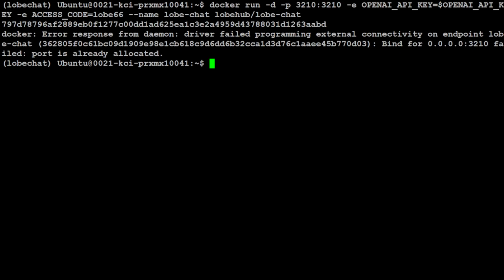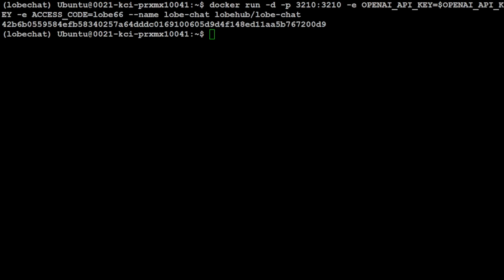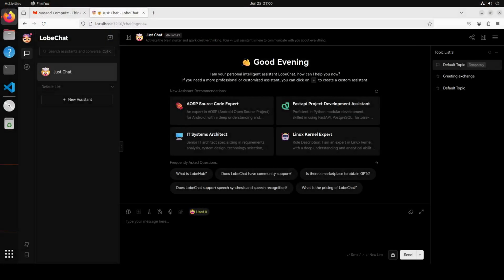and it is saying that it couldn't connect. Port is already allocated. So let me empty that port here. I think some other process is using 3210. And as soon as I cleared the port and ran it again, you see that it has created the container, and it should be running on our localhost at port 3210. So let me switch over to my GUI, and this is the GUI in the browser where LobeChat is running.